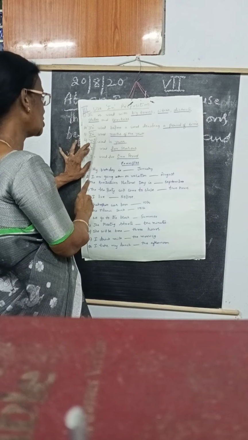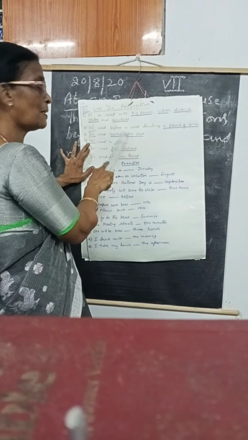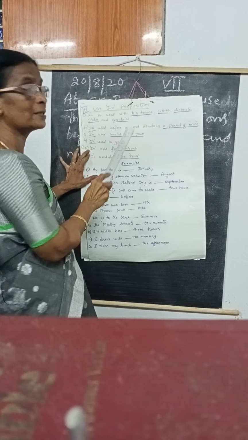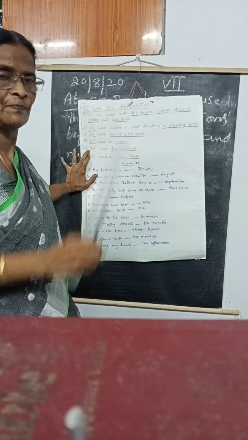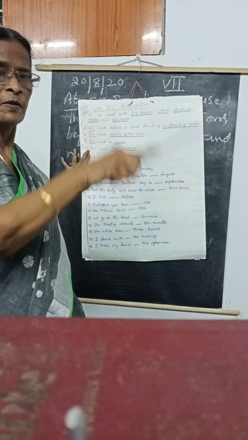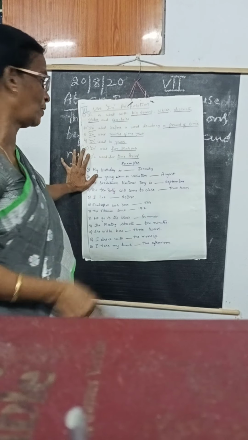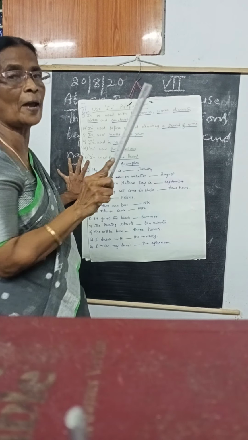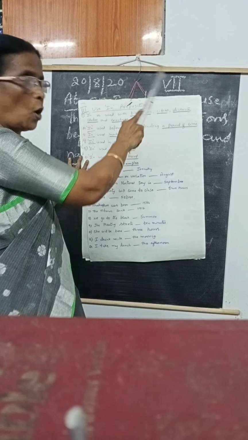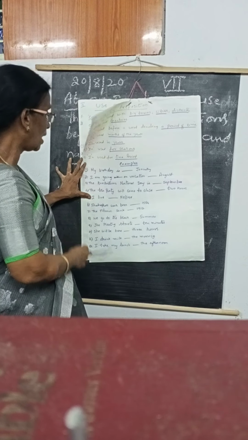Where there is a month of the year, you have to use in. Next one, in is used with years, like 1990, 1940, 1996. In year. Here is the month of the year, here it is only years. And in is used for seasons: summer, winter, autumn, and so on. So with all the seasons also we have to use in. In summer, I went to the beach, like that. Then in is used for time period. So all these you have to remember. And what are they underlined? Based on that I gave the questions.